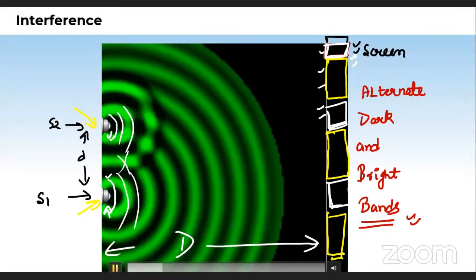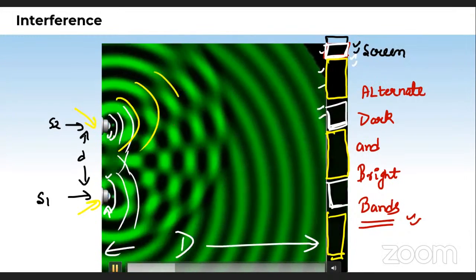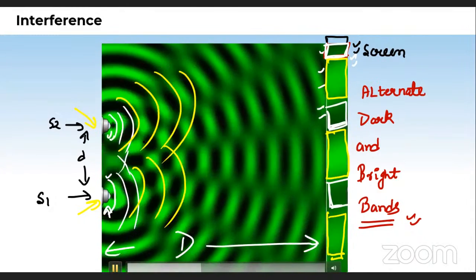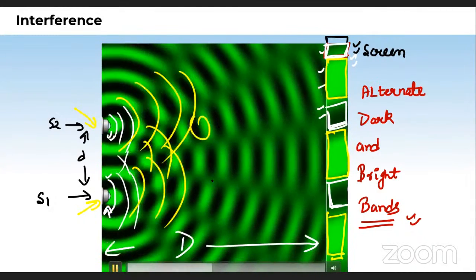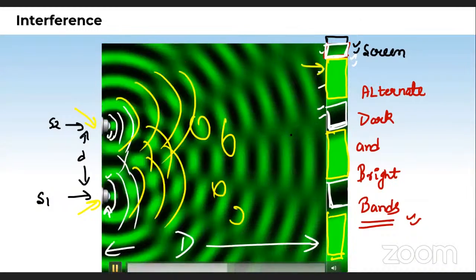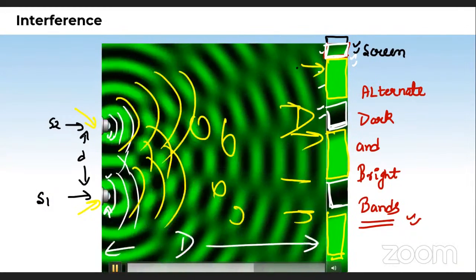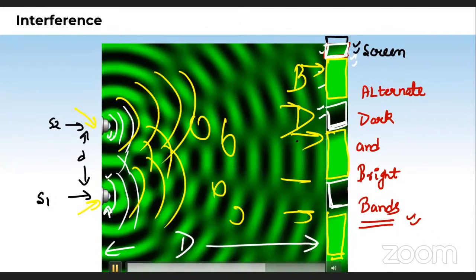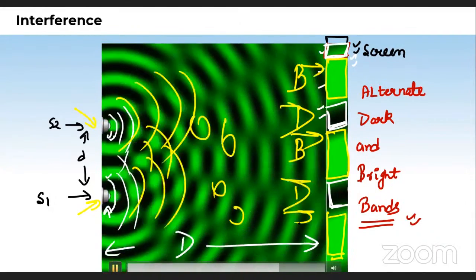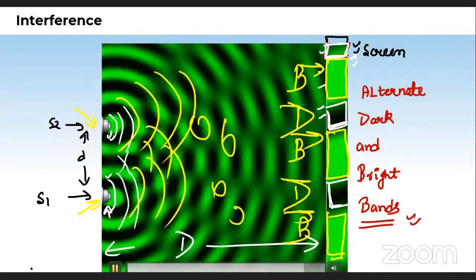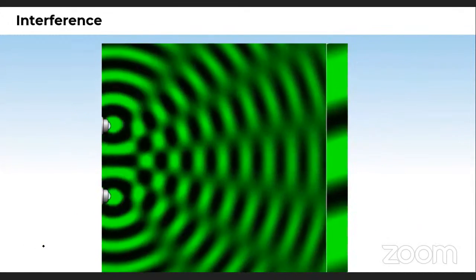Now the two circular wavefronts in the 2D representation, or spherical in 3D, are interfering with each other. That's why these kinds of patterns are made. And when the pattern is taken on the screen, it gives you alternate bright and dark bands. Is this observation clear to you, students? I hope it's clear.